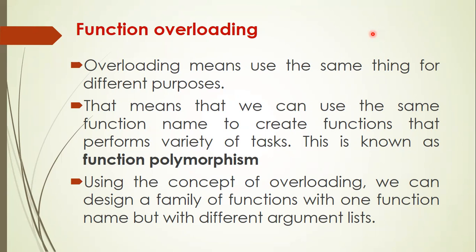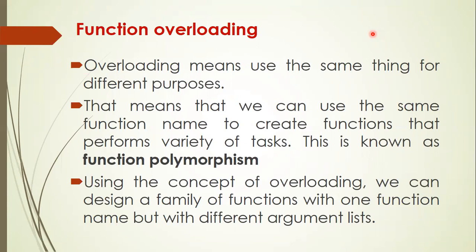So we can use the same function name to create family of functions, and each member of each function performs different tasks. So function overloading, another name is function polymorphism. So in function overloading, what happens is we have a family of function, and every function in that family will have the same name, but the difference is each one will have a different data type of the argument or different number of argument, and they may have either the same or different return type. So using the concept of function overloading, we can design a family of function with one function name.